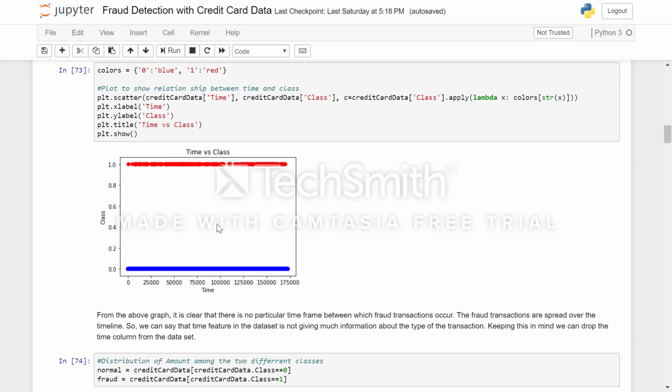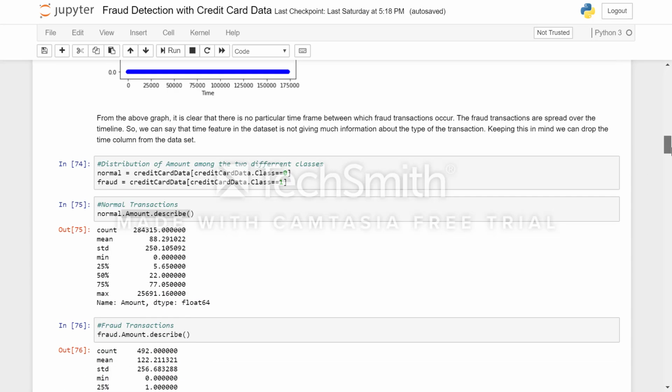Then we see the relationship between time versus class. Here I plotted a scatter plot between time and class, and all the red dots that you see here are for fraud transactions, and all the blue dots are normal transactions.